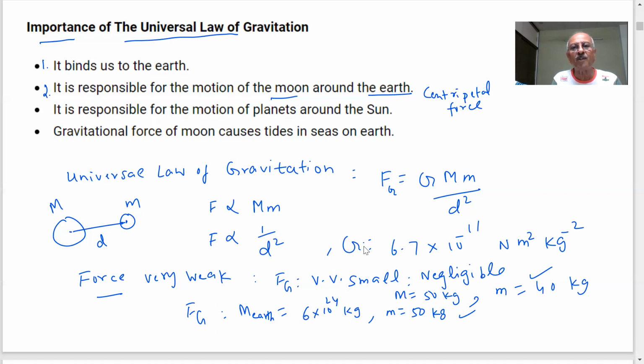It is responsible for the motion of planets around the sun. In the solar system, you have seen how the planets are orbiting around the sun. The gravitational force of the moon also causes tides in seas on the earth. All these phenomena we are aware of. Now the question was, why is the moon orbiting around the earth and not the earth orbiting around the moon? Because there is always an equal and opposite gravitational force existing between any two masses. What was the reason?